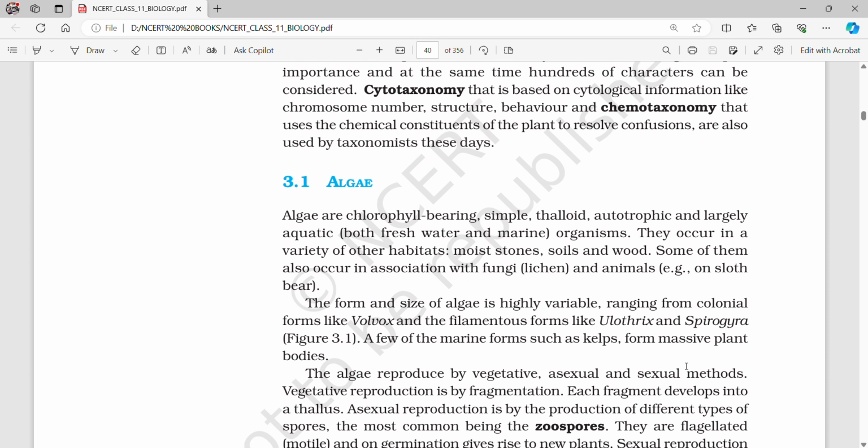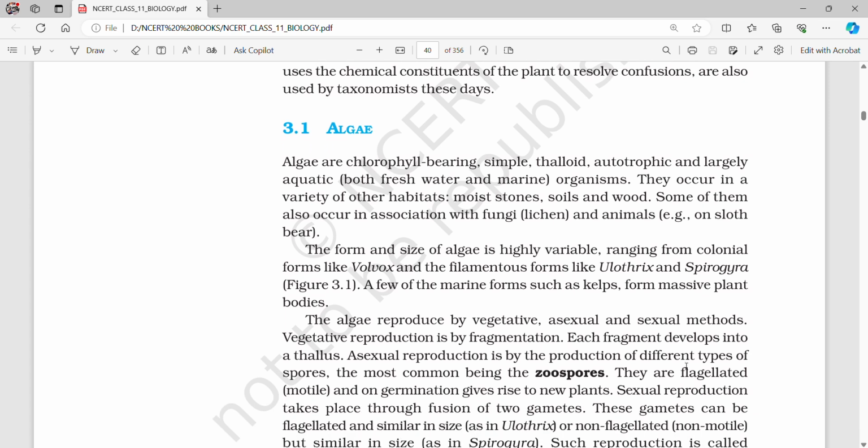3.1 Algae. Algae are chlorophyll-bearing, simple, thalloid, autotrophic, and largely aquatic, both freshwater and marine organisms. They occur in a variety of other habitats: moist stones, soils, and wood. Some of them also occur in association with fungi, as lichen, and animals, for example on sloth bear. The form and size of algae is highly variable, ranging from colonial forms like Volvox and the filamentous forms like Ulothrix and Spirogyra. A few of the marine forms such as kelps form massive plant bodies.